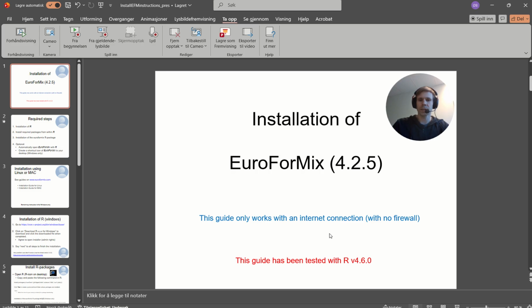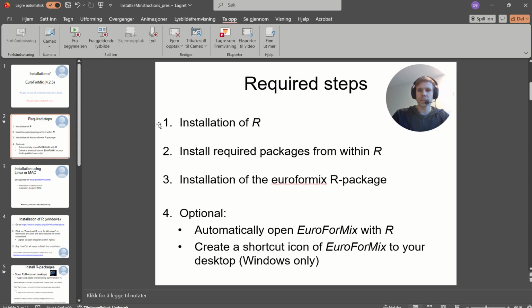This guide only works with an internet connection with no firewall. This guide has been tested with R4.6, which is the latest version. To install EuroForMix, you first have to install R, and then you have to install the required packages which EuroForMix is running, and then you install the EuroForMix package. Optionally, you can also make it possible to easily run EuroForMix. We will come back to this.